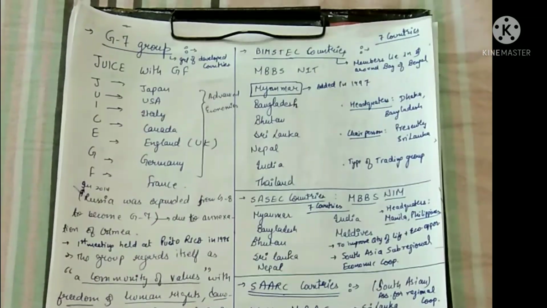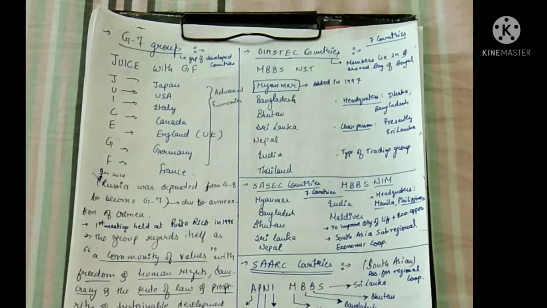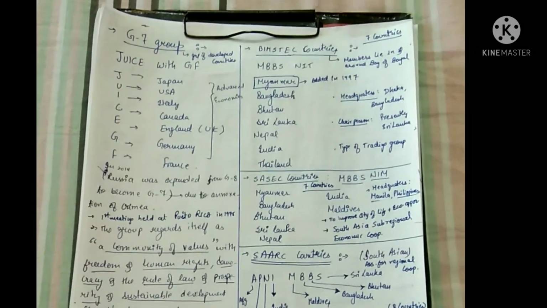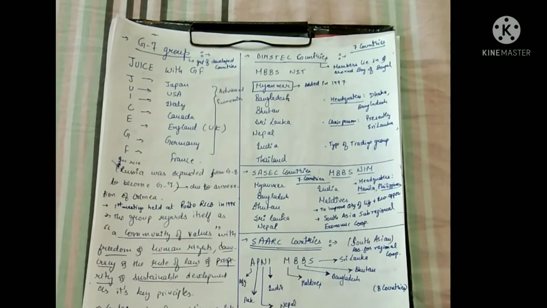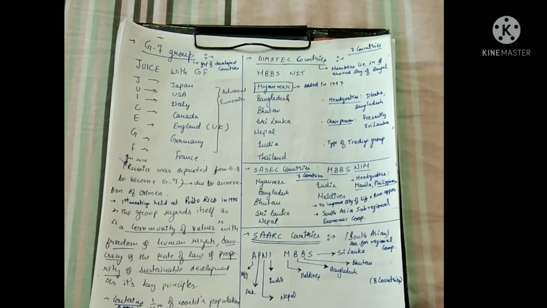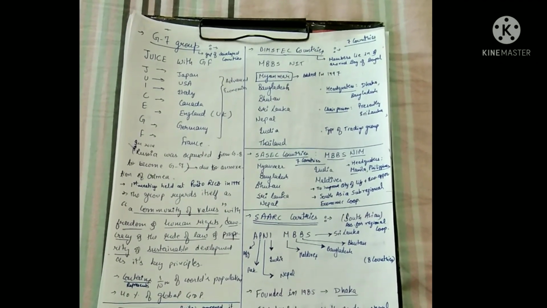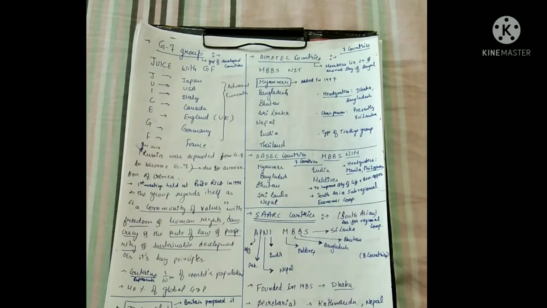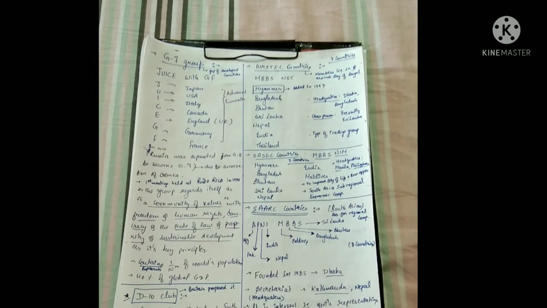First of all, we have the G7 group. Now, what do you mean by G7? It means a group of 7 countries. It was actually a G8 group. In 2014, when Russia was expelled, it became the G7 group. So, it is basically a group of advanced economies, which means that it includes the developed countries.